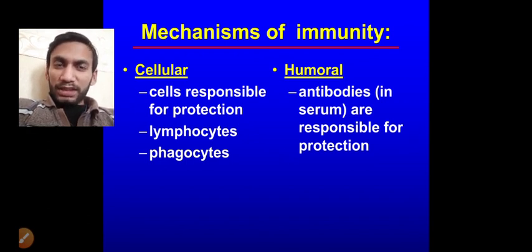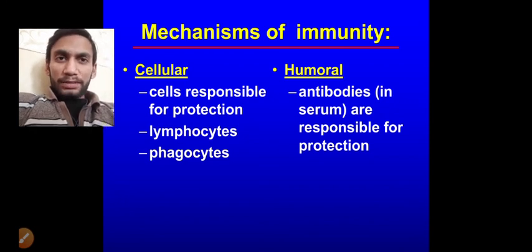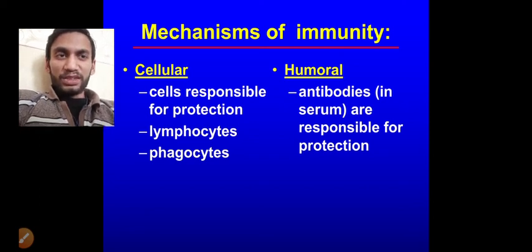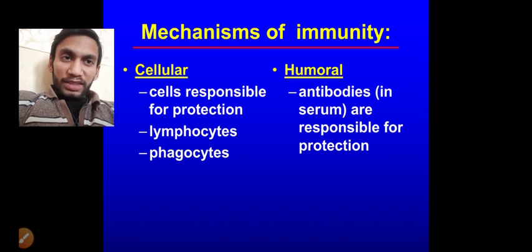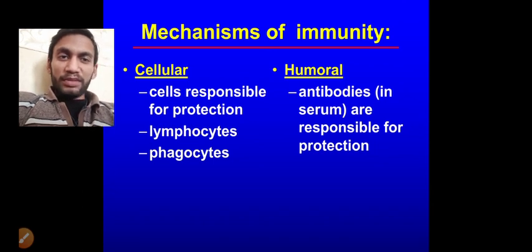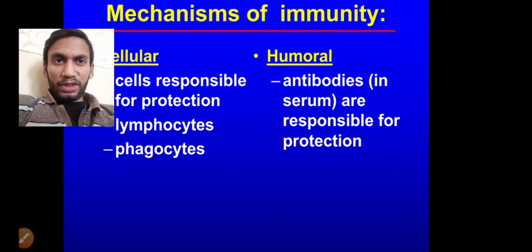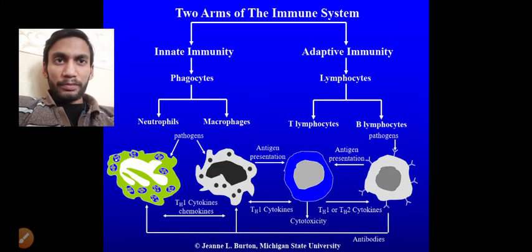The cells responsible for protection in the cellular response are mainly the T lymphocytes and the phagocytic cells or the natural killer cells. Ten percent of the response is given by the natural killer cells. Ten percent of immunity is provided by the natural killer cells, and they respond first, first the neutrophils, then the natural killer cells. Humoral antibodies are responsible for the protection, as you all know.